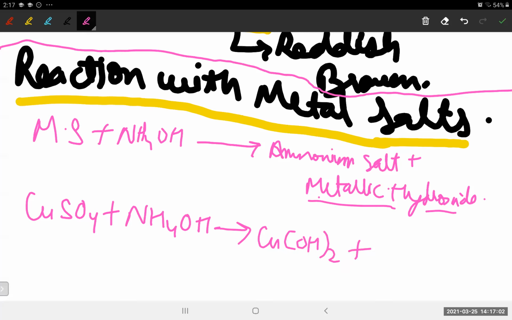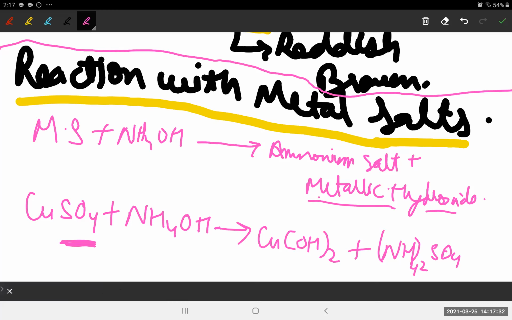Now let's write the ammonium salt. Here NH4Cl will not be there, because SO4 is here. What is the valency of SO4? It's -2. So it will get crossed and we'll get (NH4) whole twice SO4. Understood, everybody?